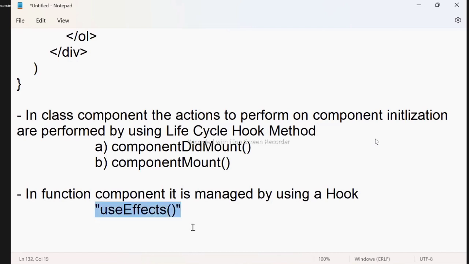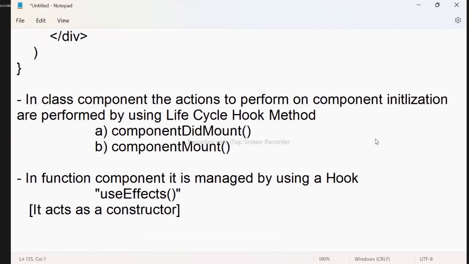What is the purpose of this useEffect? In simple terms, it acts as a constructor, but it is not a constructor. It acts as a constructor. That means what actions to perform at the initialization of the component is managed by useEffect. We want some actions to be performed in this useEffect.